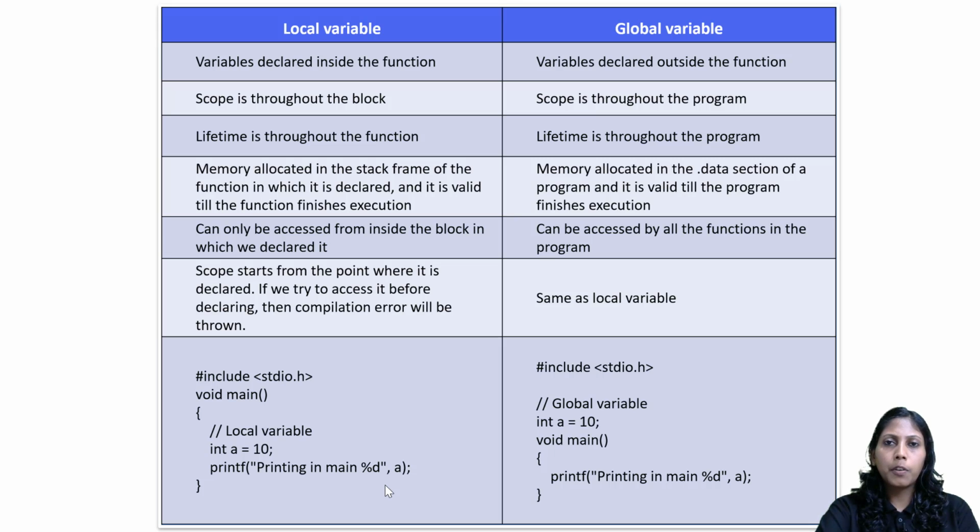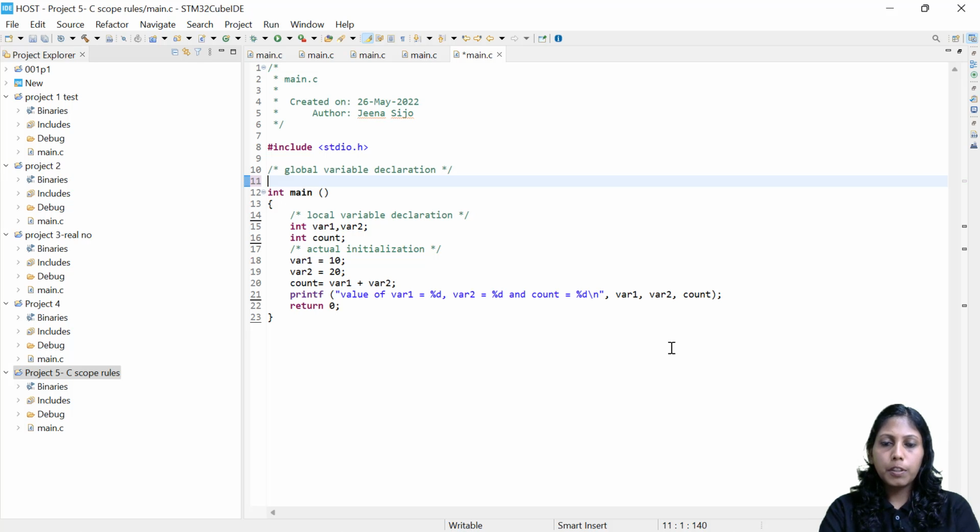Now let's move on to the CubeIDE and let's try to do the first program. Now please look here. In this program, you can see I just started a new project. For every session, whatever program we are doing, try to do it as a new project. Don't edit the previous one. Alright, so you can see here, after the header file, hash include stdio.h.